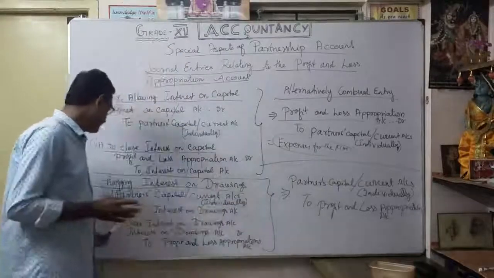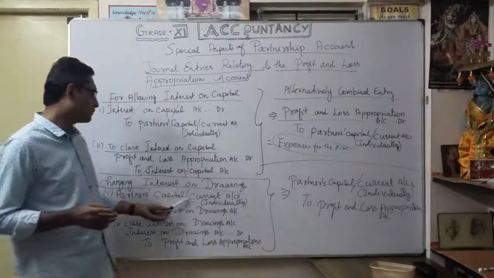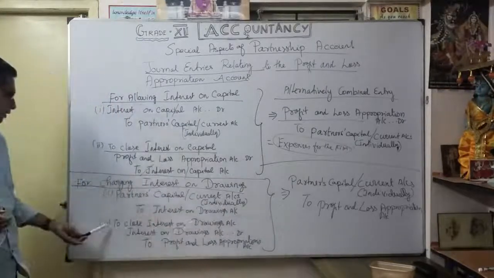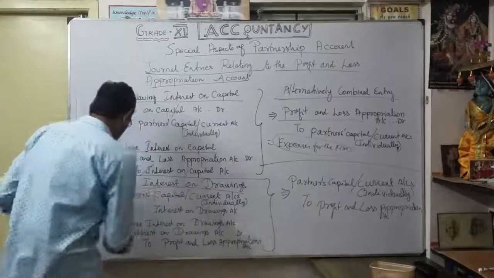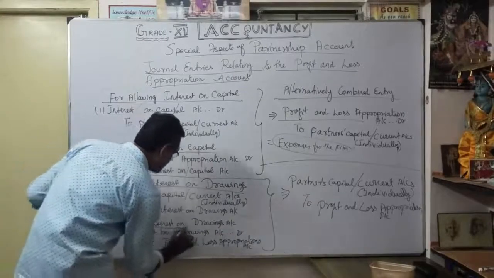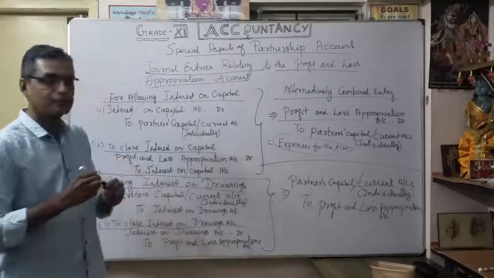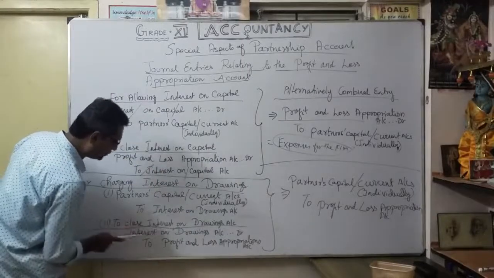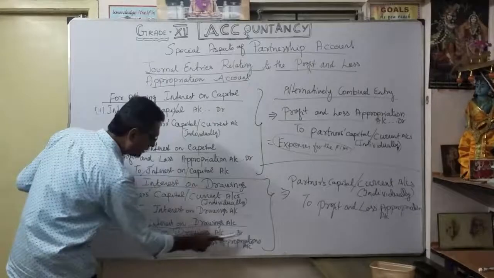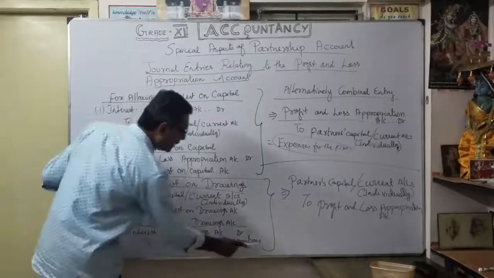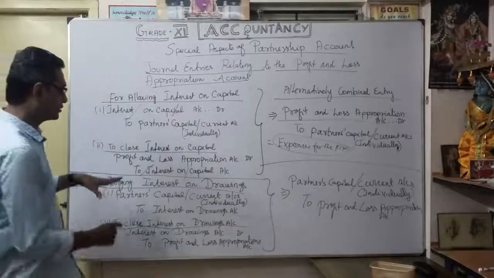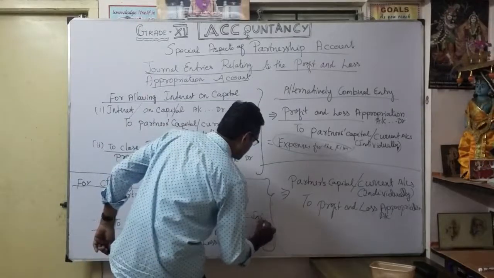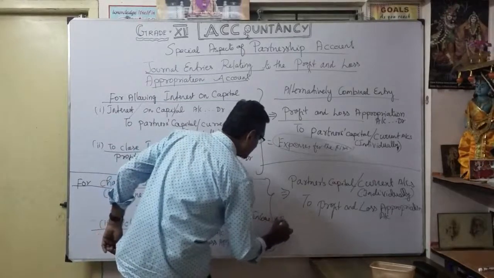Understood? So here, first entry: partners' capital or current accounts debit to interest on drawings account. Second one, to close interest on drawings. So how to close? Whatever, simply we are going to transfer to the profit and loss appropriation account. This I am going to debit: interest on drawings account debit to profit and loss appropriation account. Understood? It is the income of the firm. That's why we are going to credit the income of the firm.